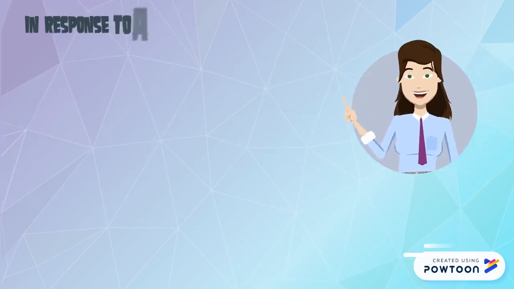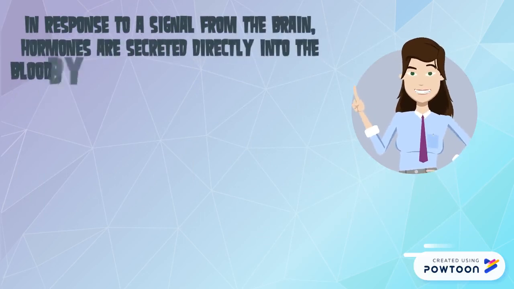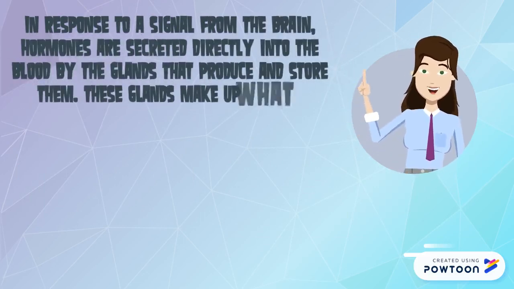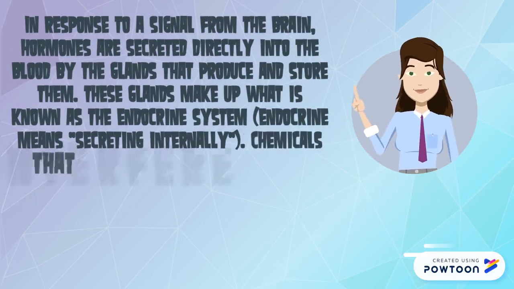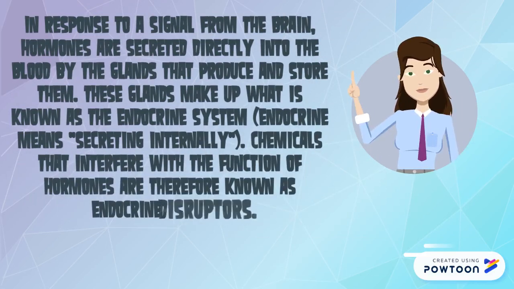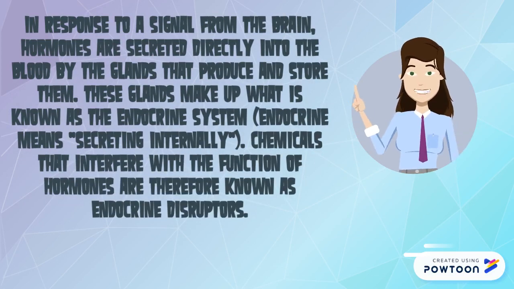In response to a signal from the brain, hormones are secreted directly into the blood by the glands that produce and store them. These glands make up what is known as the endocrine system. Endocrine means secreting internally. Chemicals that interfere with the function of hormones are therefore known as endocrine disruptors.